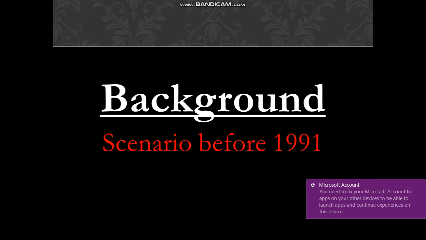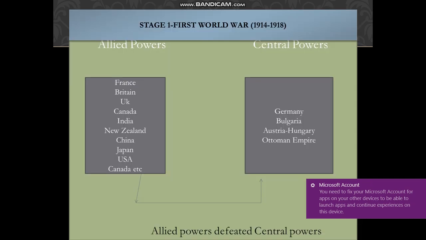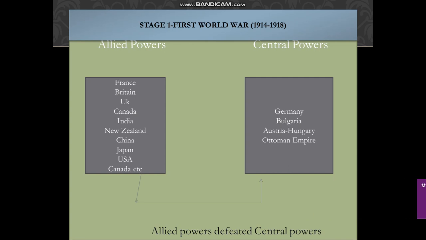Hello friends, I have already started this chapter, The World Since 1991, but right now I am focusing on the background scenario before 1991. It means how the world was, how the international system was before 1991. So I have already taught you all about the First World War, that is stage 1, that talks about the First World War that started in the year 1914